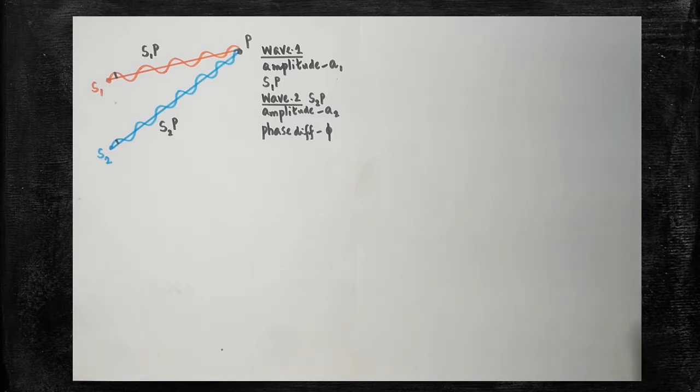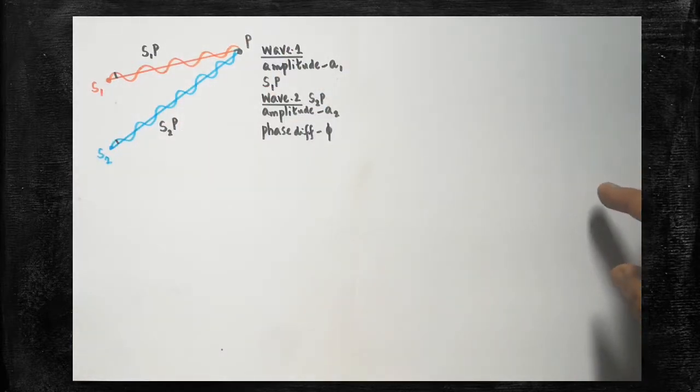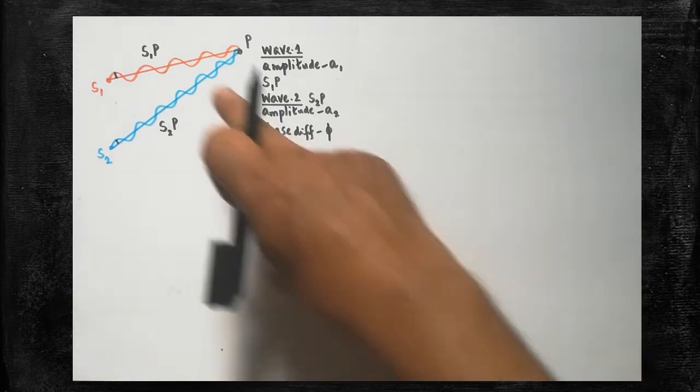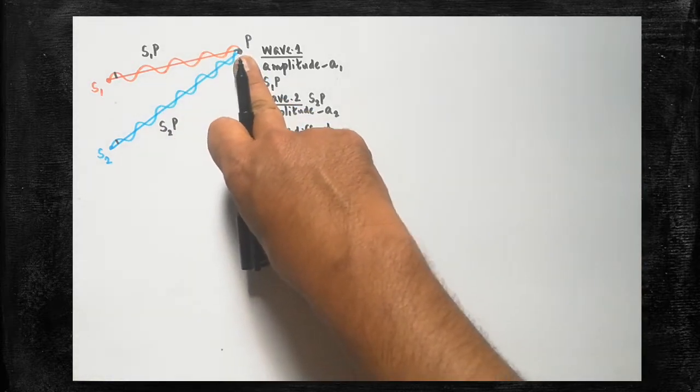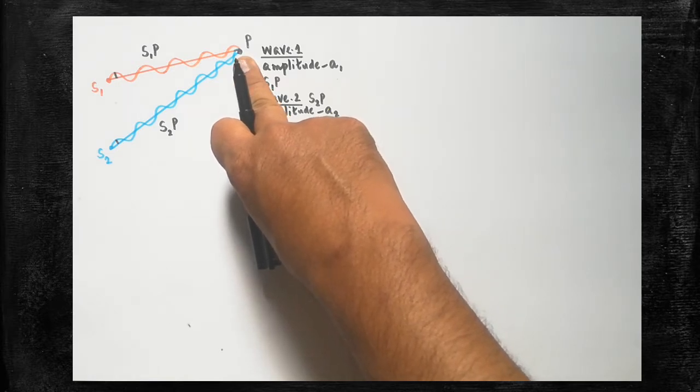Here, superposition refers to the addition of waves. When two waves are mixing, superposing with one another, that can be simply called the addition of two waves. Here, both waves are traveling simultaneously in the medium. Are you clear? When the two waves superpose at point P, the resultant displacement of the particle will be created.